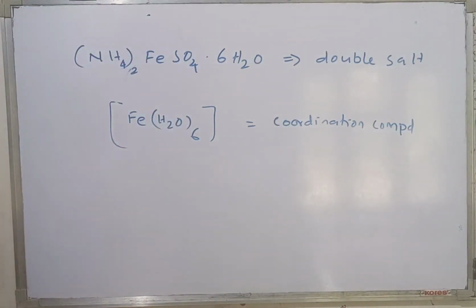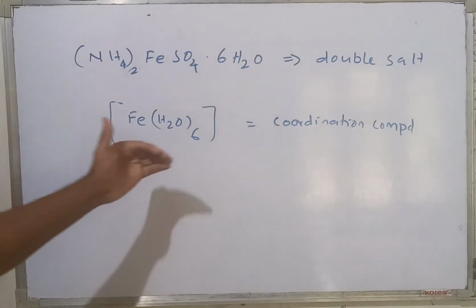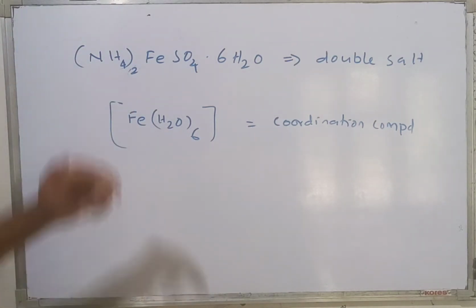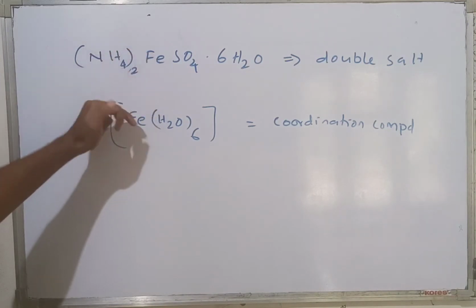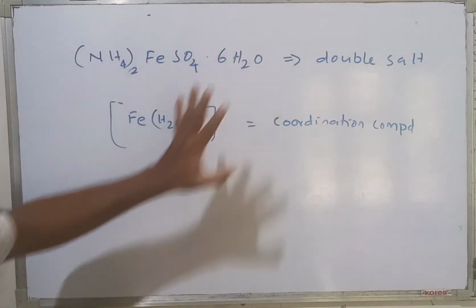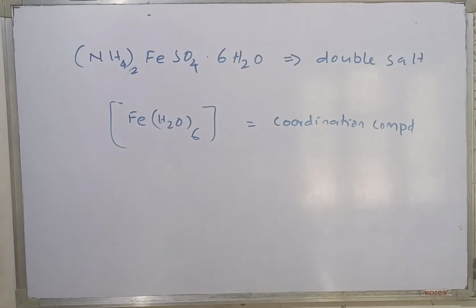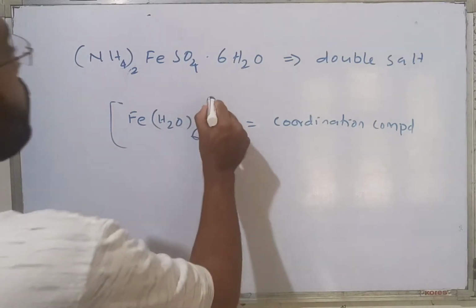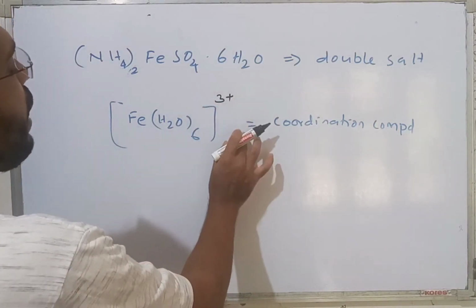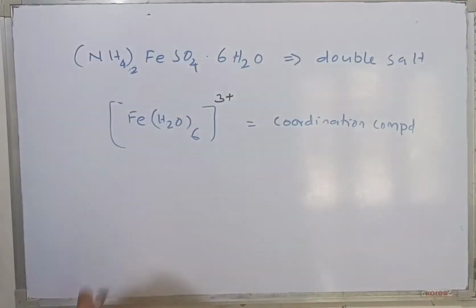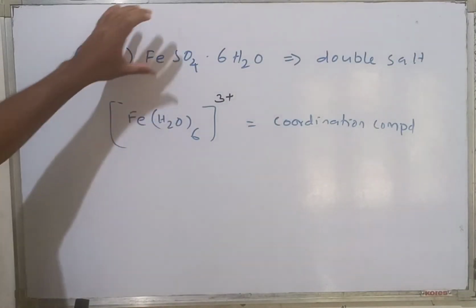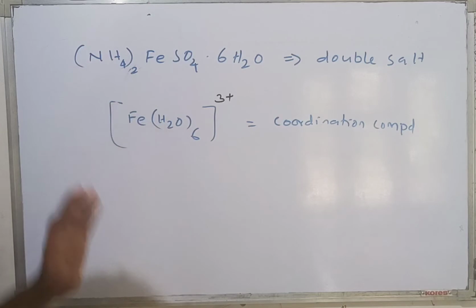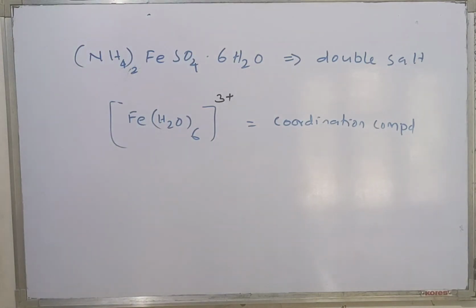Therefore, don't confuse coordination compound and double salt. Look here, you have iron, here also you have iron, here you have 6H2O, here also 6H2O. But I will tell you that this is entirely different from this one. These are called double salts, these are called coordination compounds.